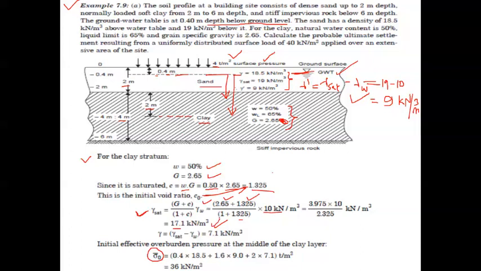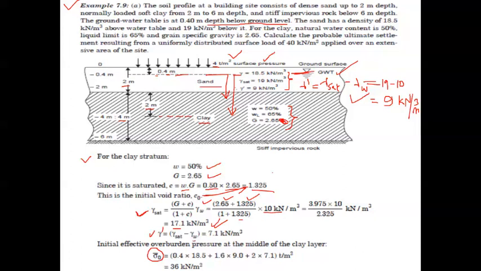Then we use this same value in calculating gamma dash, which is the submerged unit weight, since this portion is existing below the water table. Gamma dash is gamma saturated minus gamma w again.